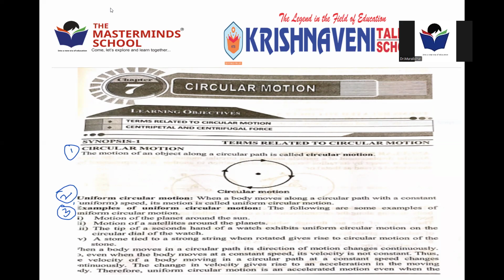First point is the definition of circular motion. Second point is the definition of uniform circular motion. Third point, it contains again four important examples. Examples of uniform circular motion.